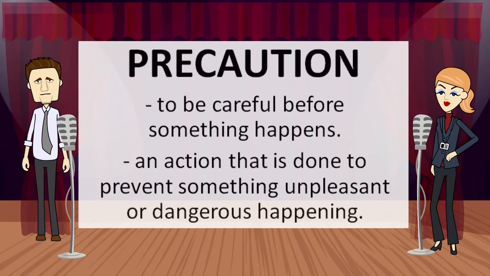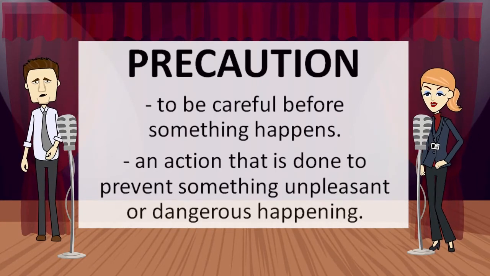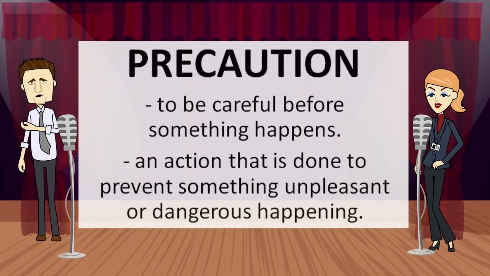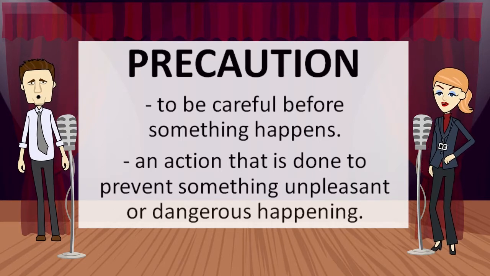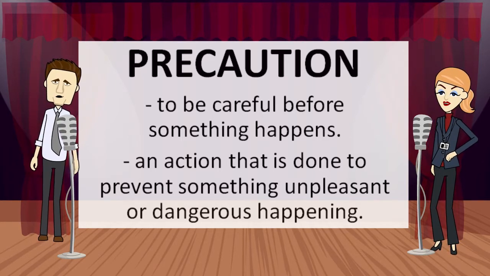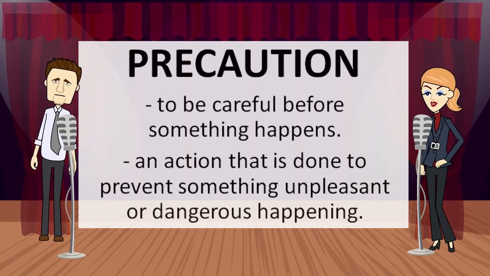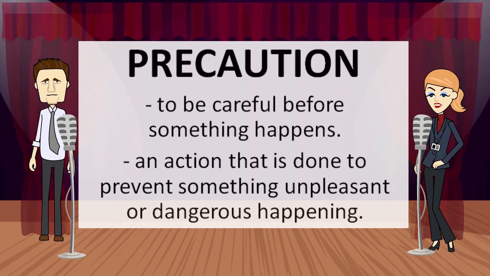Our next word is precaution. Precaution means to be careful before something happens. In other words, precaution is an action that is done to prevent something unpleasant or dangerous happening. Why don't we see some example sentences?